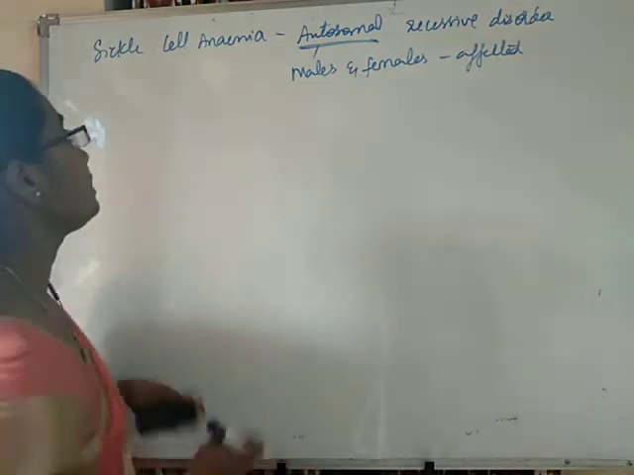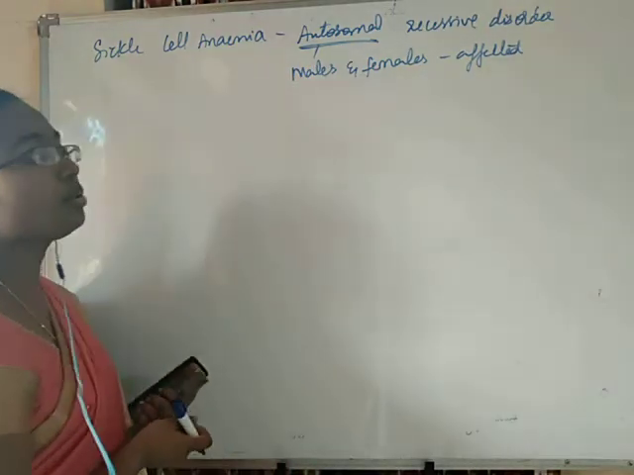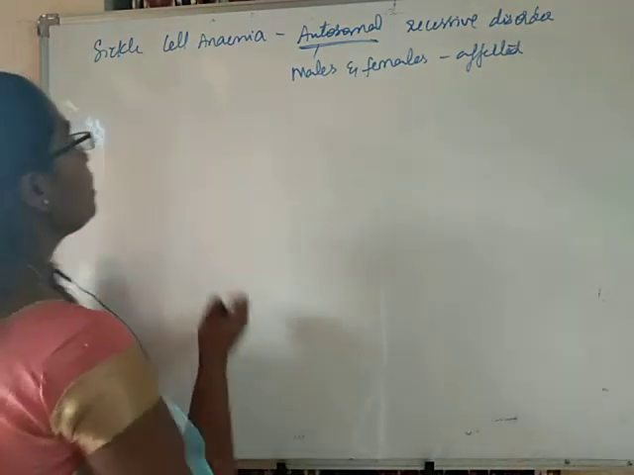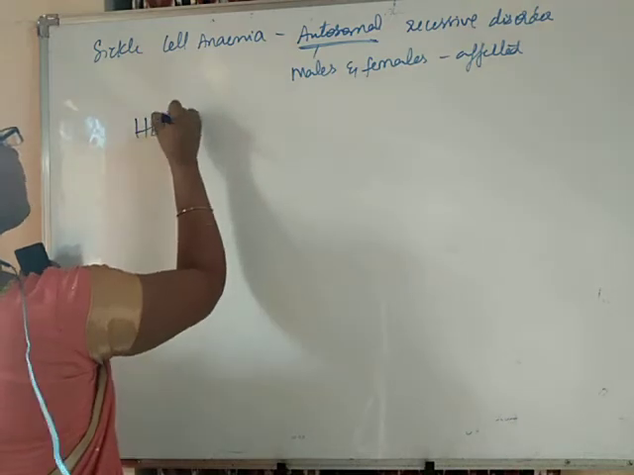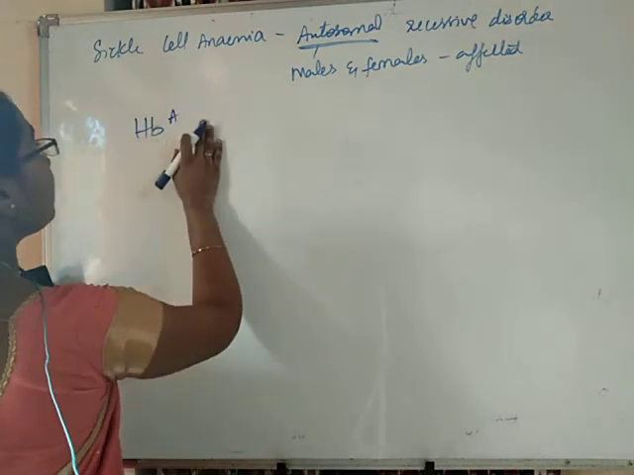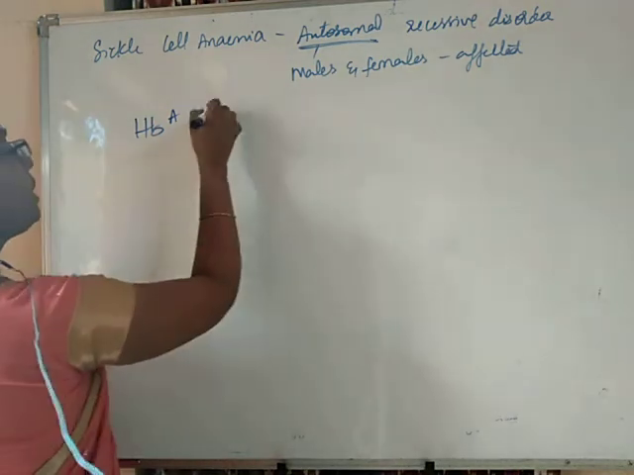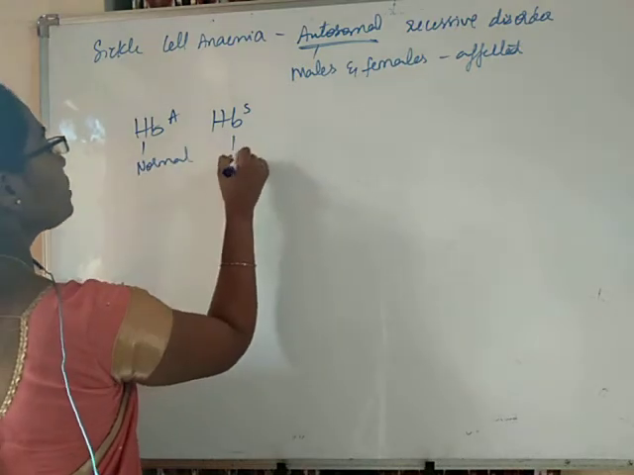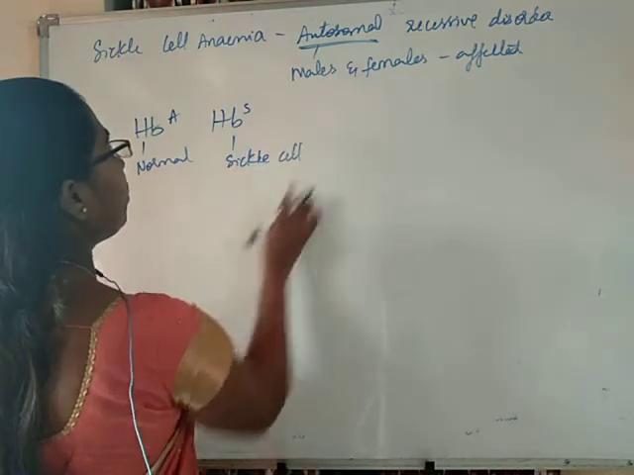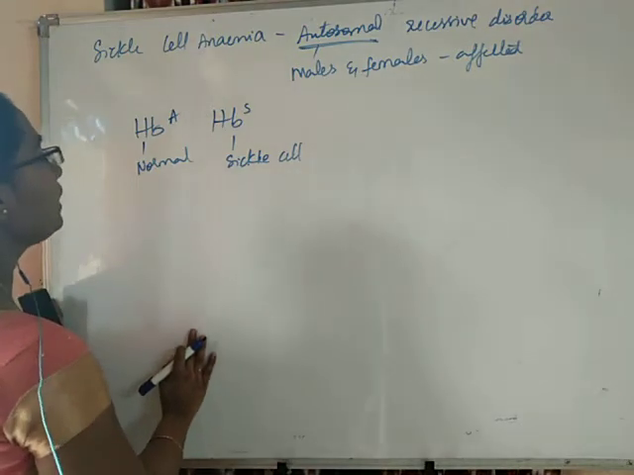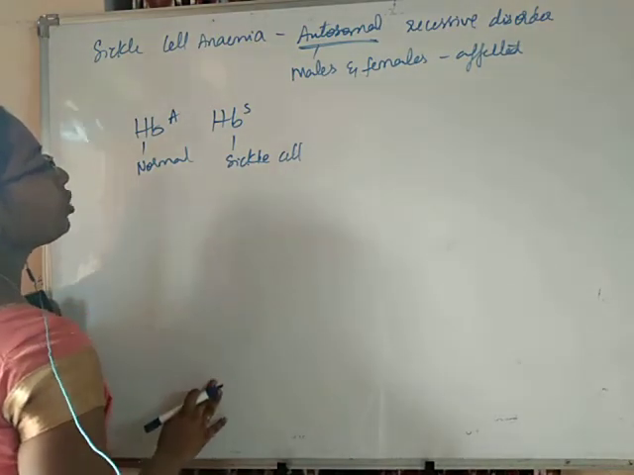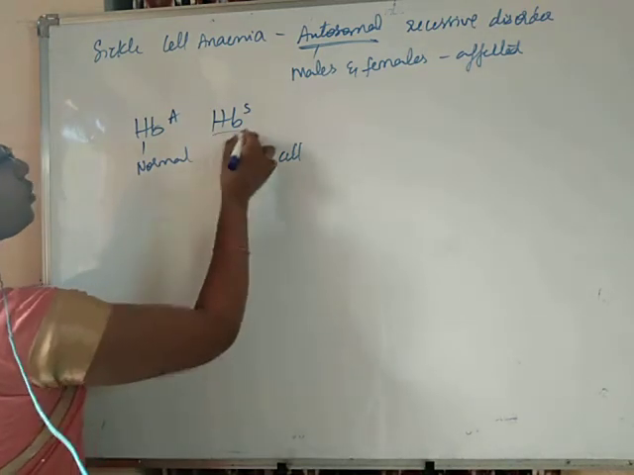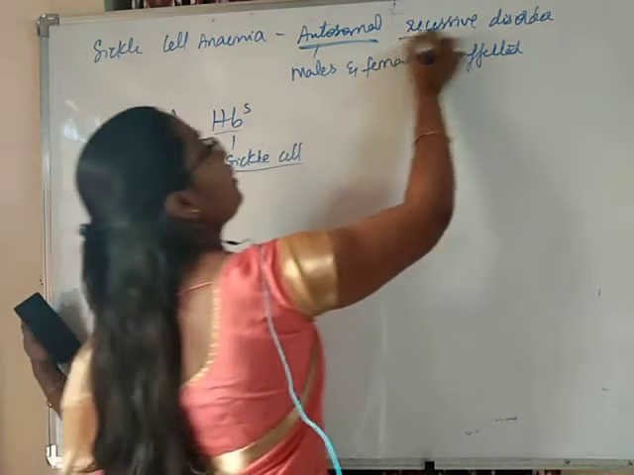Sickle cell anemia is caused due to a point mutation in the hemoglobin chain. Generally, the normal hemoglobin is HbA, but the hemoglobin for the allele for sickle cell anemia is HbS. This is the normal one, and this is the one for sickle cell. This disorder is a recessive disorder, right?